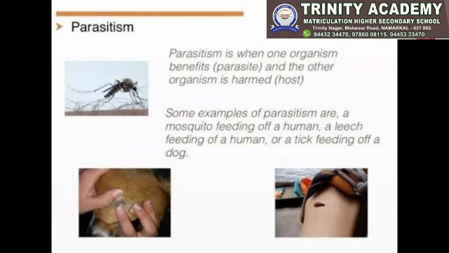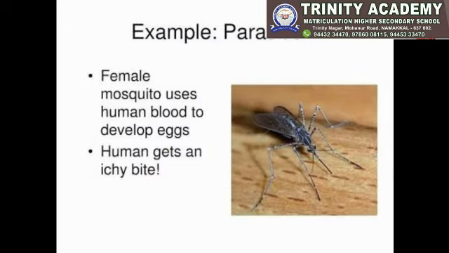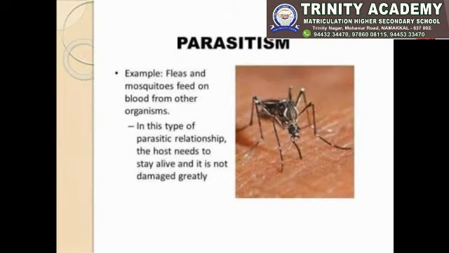Parasites. Parasite is an organism that lives on or in a host organism. For example, mosquitoes. Mosquitoes can cause disease in humans. Example, female mosquito uses human blood to develop eggs. Next example, fleas and mosquitoes feed on blood from other organisms.